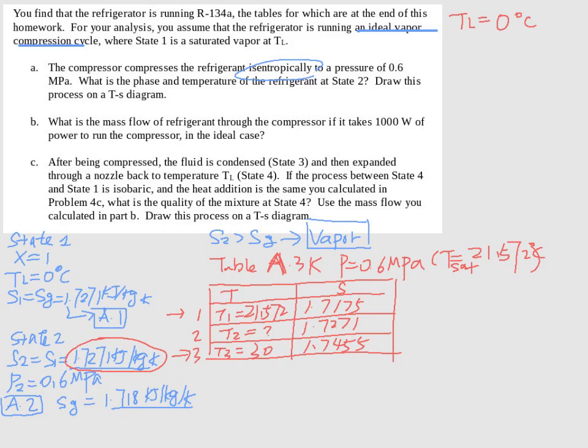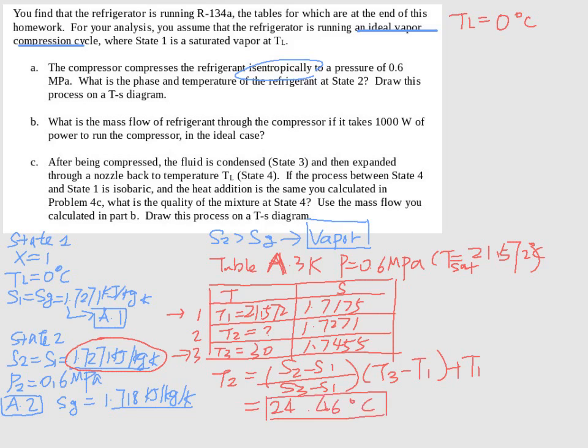So let's interpolate. T2 is S2 minus S1 over S3 minus S1, times T3 minus T1, plus T1. And that gives us 24.46 degrees Celsius for T2. Okay? In the next video, we're going to continue our discussion and finish part B. Thank you.